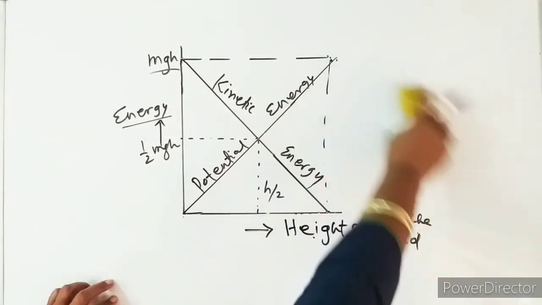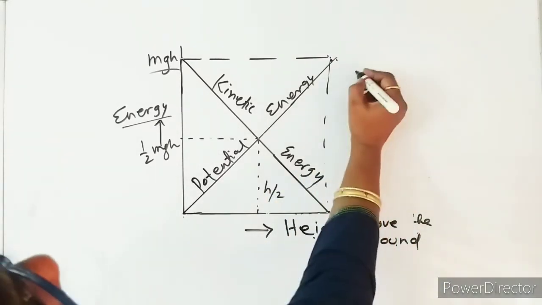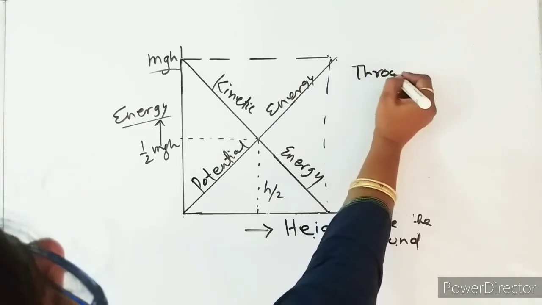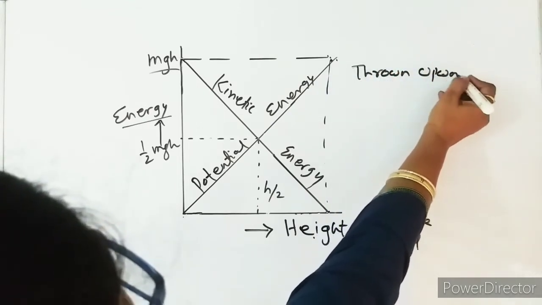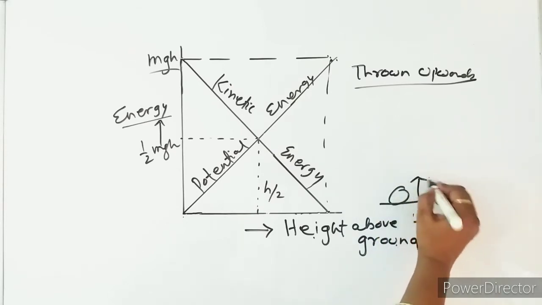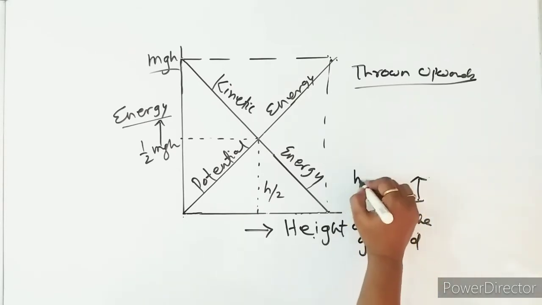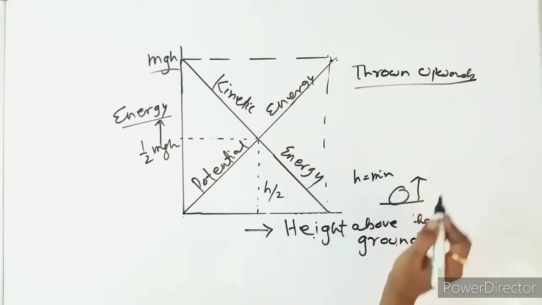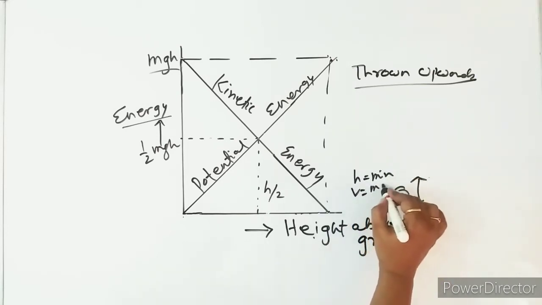Then let me explain the body thrown upwards. What happens here? When the body is here and it is thrown vertically upwards, the height will obviously be minimum and velocity will be maximum.